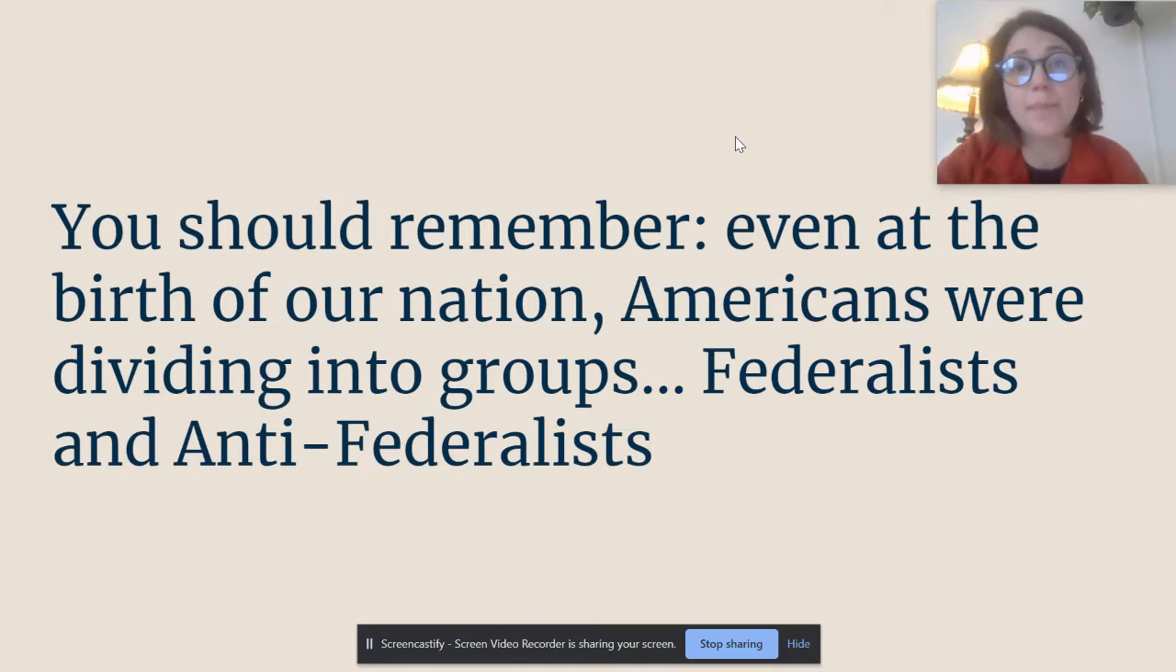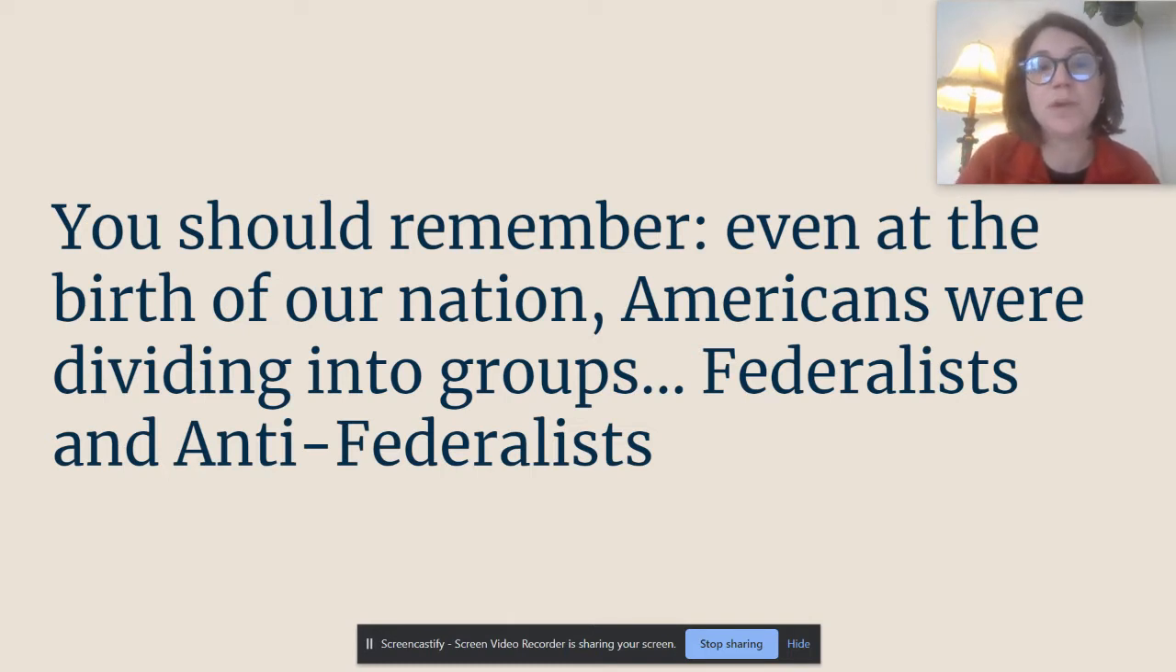All right, so you should remember, throwing it way back, that even at the birth of our nation, Americans were dividing into groups, Federalists and Anti-Federalists. The main reason why these two groups developed was because we were debating whether or not to ratify the Constitution. The Federalists supported the Constitution and the Anti-Federalists did not.